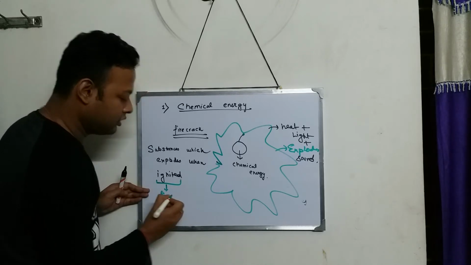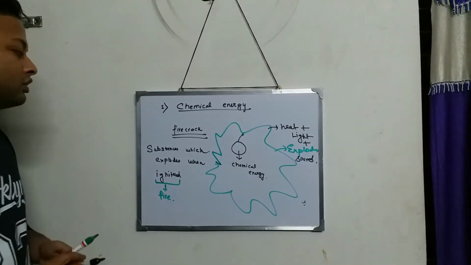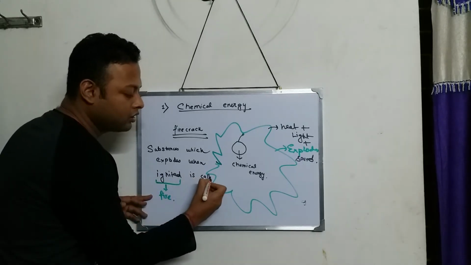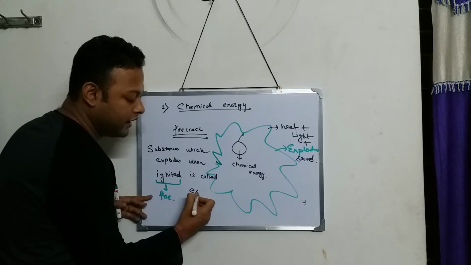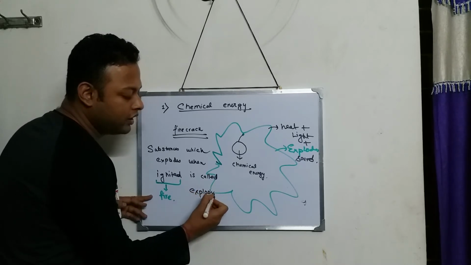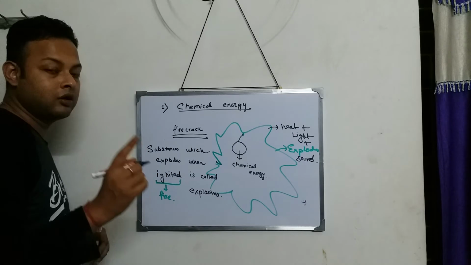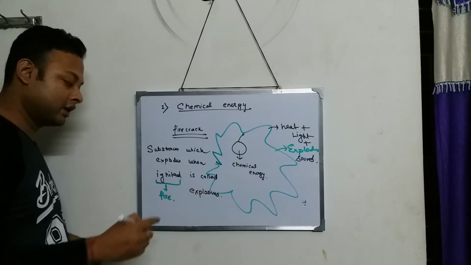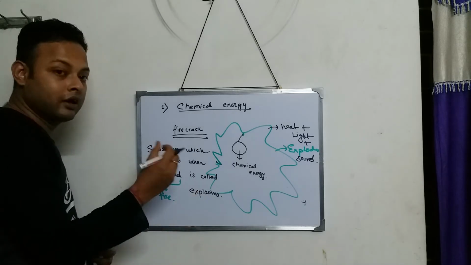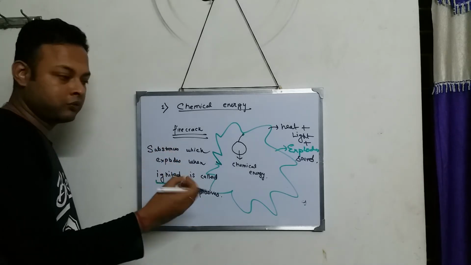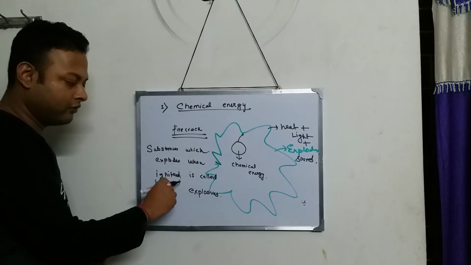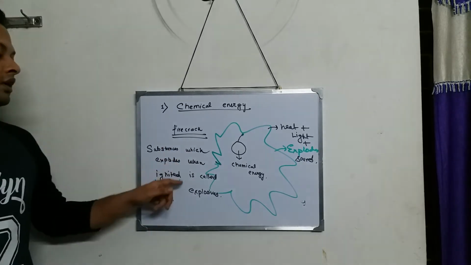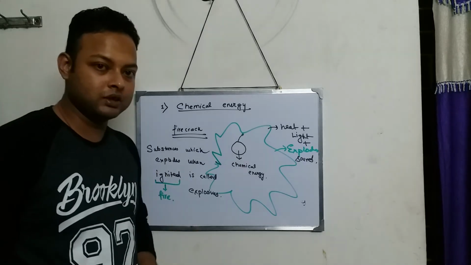So a substance which explodes when ignited is called explosives. Even your firecracker or the chocolate bomb that you used during Diwali can be considered an explosive, because the substance or the chocolate bomb will explode when you put fire. Fire means ignited. So substances which explode when ignited are called explosives.